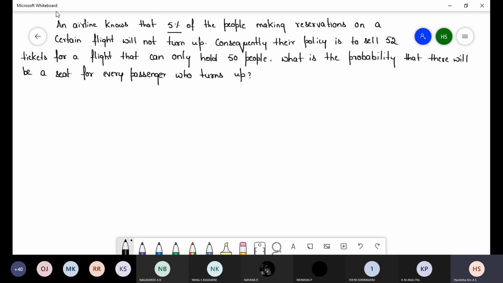In a flight, there is a policy that the airline can sell 52 tickets, but the flight can only hold 50 people. So what is the probability that there will be a seat for every passenger who turns up?